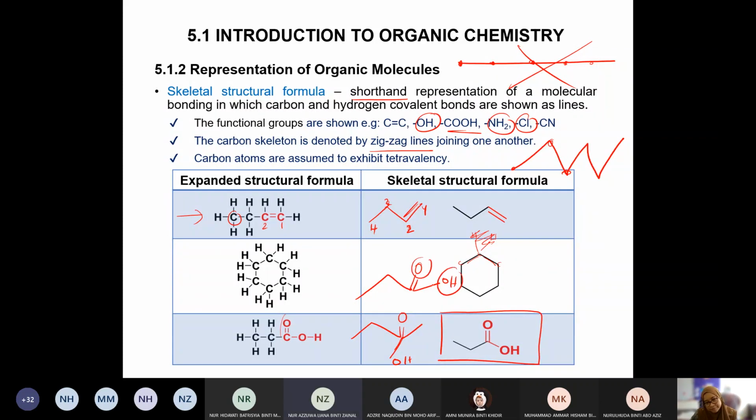Sometimes they also do it like this, C-O-O-H. This is a functional group. The functional group is shown. Okay, 1, 2, 3. Still obeying. 1, 2, 3. Still has 3 bonds. 3 carbons.